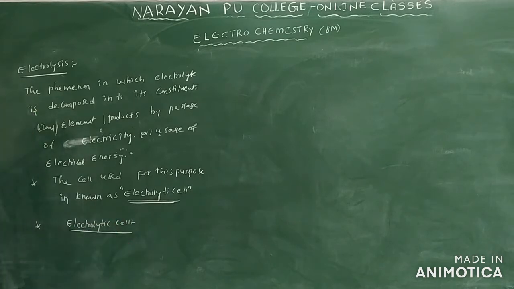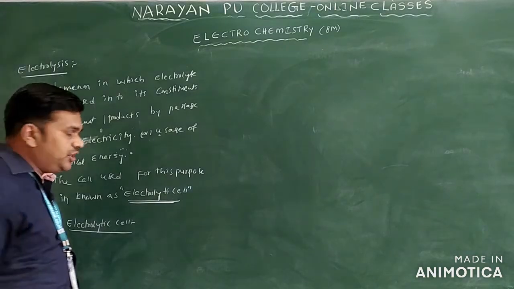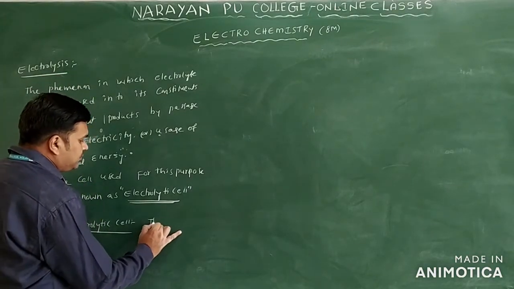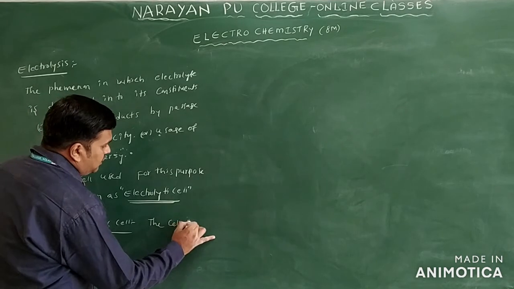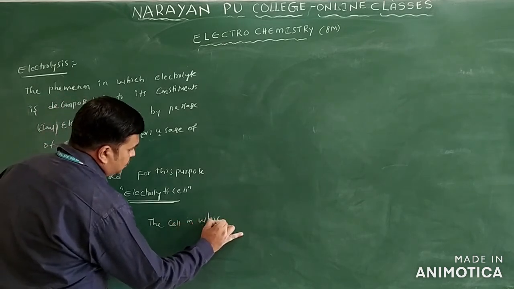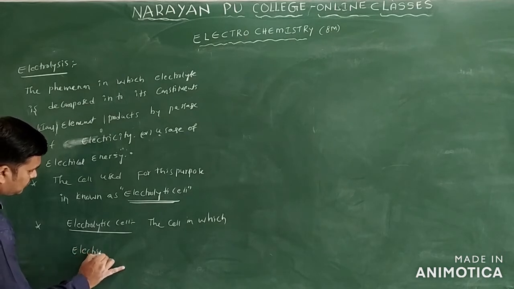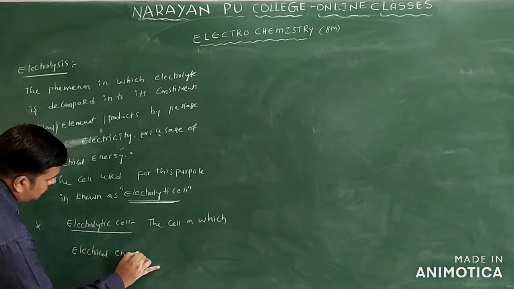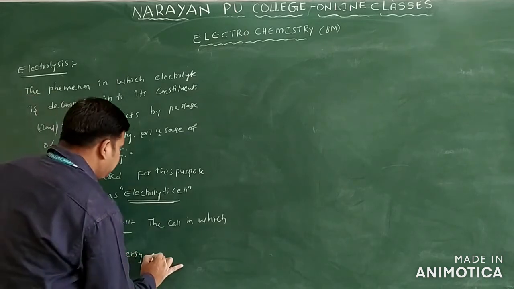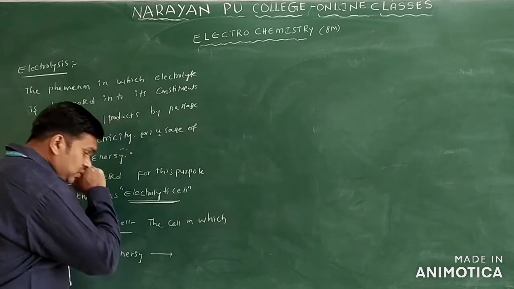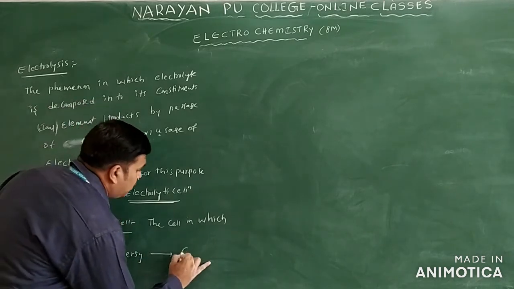What is an electrolytic cell? The cell in which electrical energy is converted into chemical energy.